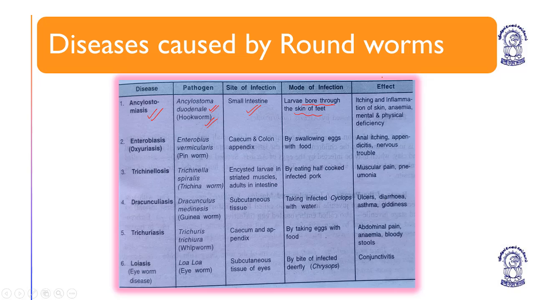The larva bores through the skin of feet. It enters the body through the skin of feet. Site of infection is small intestine. Pathogen is Ankylostoma duodenale or hookworm.